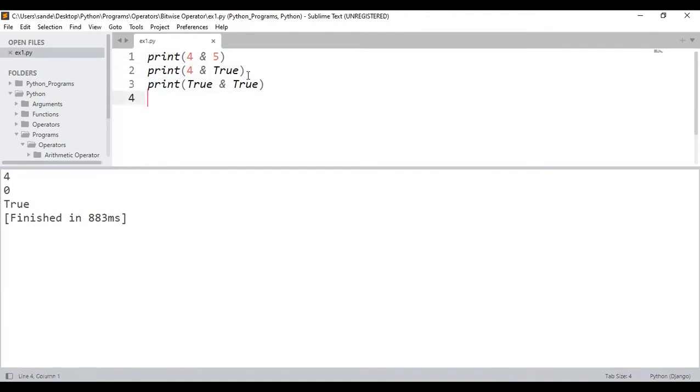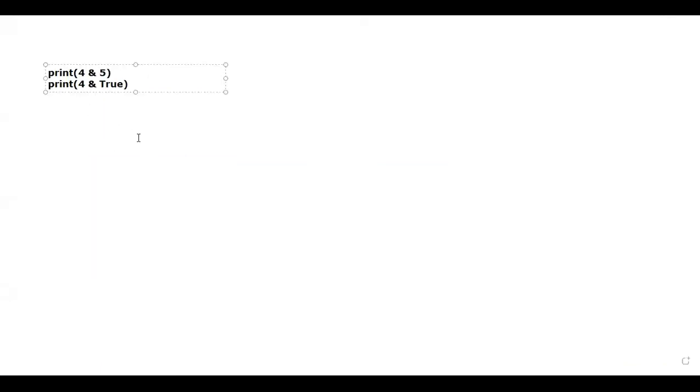I'll just copy the first two things. Let me go back to the whiteboard. Inside this whiteboard, please observe properly. Let me consider the first one. The first one happens to be 4 and 5.